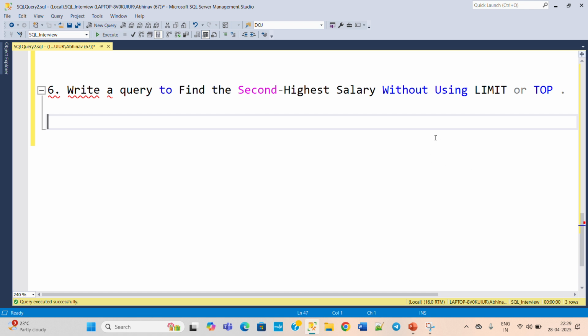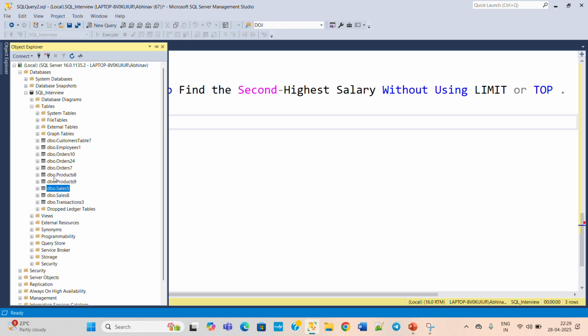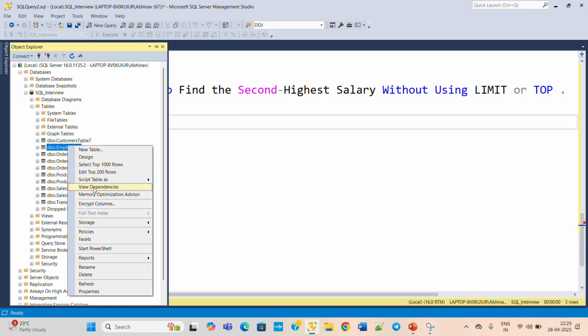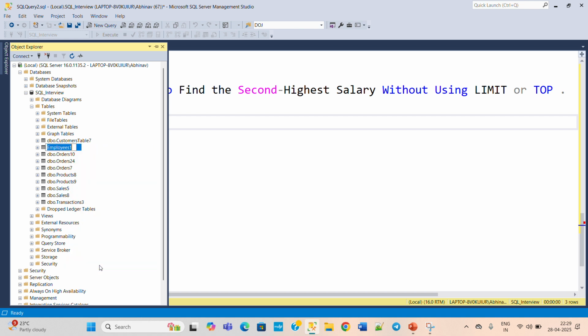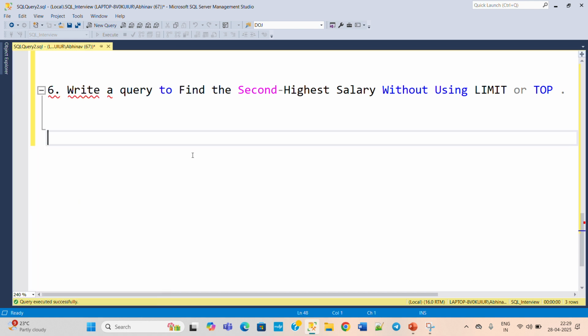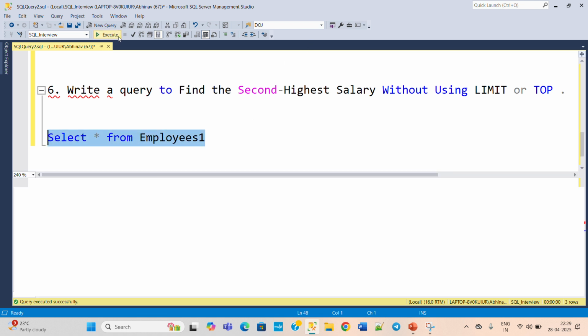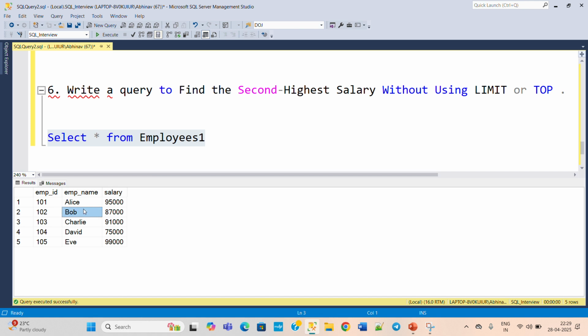So the table used for this particular question, first of all we will check the table. For the sixth question we have the employee table only, because here we need to find out the salary. We have mentioned employee 1 and 6 in the video, you can get the logic from here. So select star from employee 1 table. First check the result set. Here we have the employee ID, name, and the salary, and then we need to find out the second highest salary without using the limit and top.